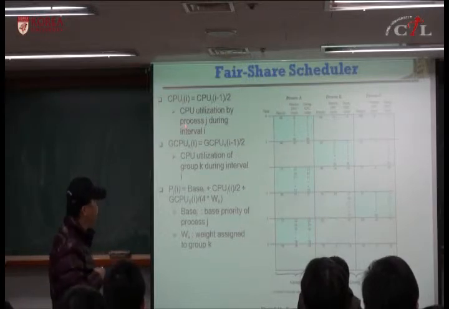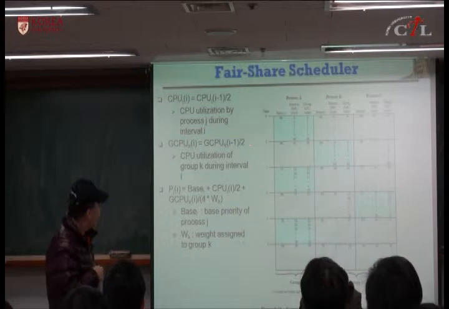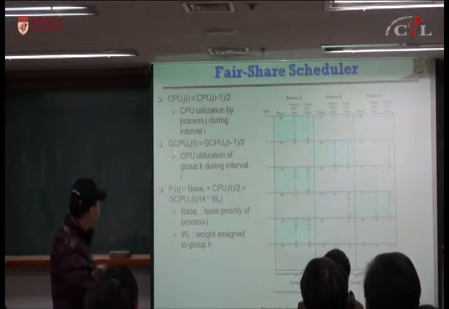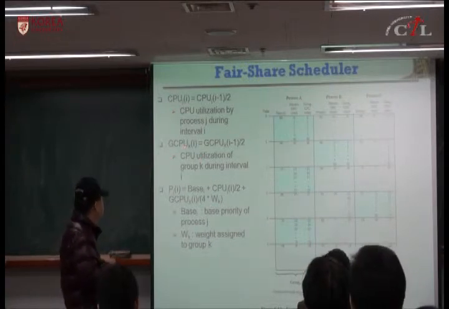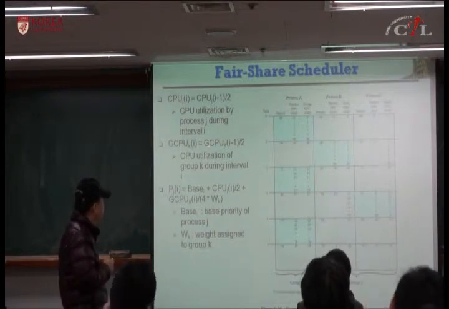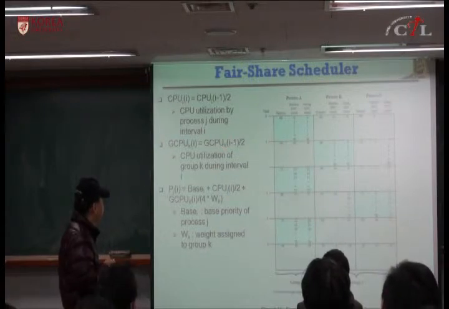And this is group CPU. So they look at CPU utilization of itself, and they look at CPU utilization of group. This is group CPU utilization. So this is CPU utilization of group K during interval I, which is equal to group CPU utilization of group K during interval I minus 1 divided by 2. Okay.